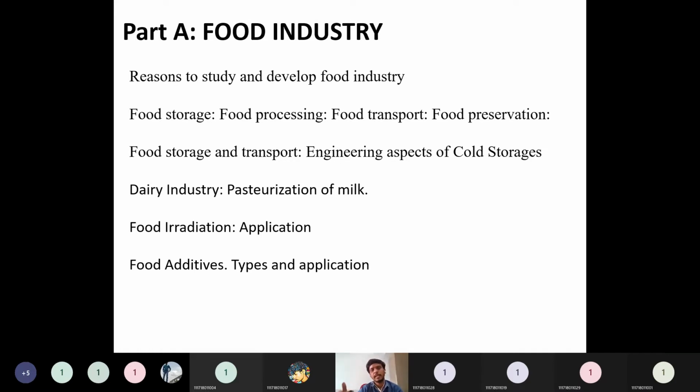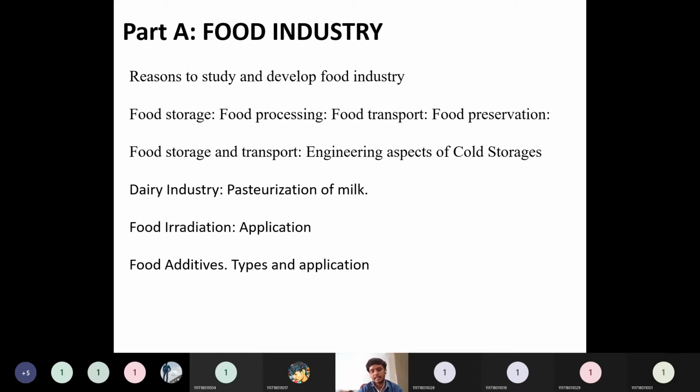Then food storage and transport. When you are storing food for a particular period of time, we have to store it in refrigerated conditions. Then only the multiplication of pathogenic bacteria or food spoiling bacteria will not happen, the food will not ripen out, and the shelf life will not be decreased. In order to increase the shelf life during transportation as well as storage, we have to use refrigeration cycles, refrigerated containers, or refrigerated rooms. So some of the engineering aspects of cold storage, how to design the cold storage, we have to see.